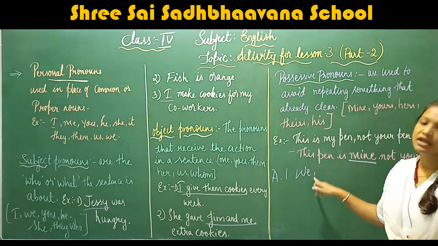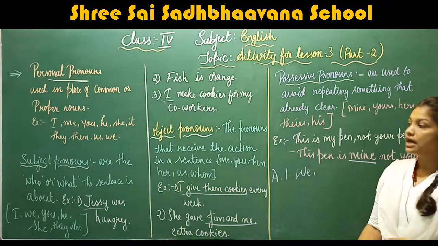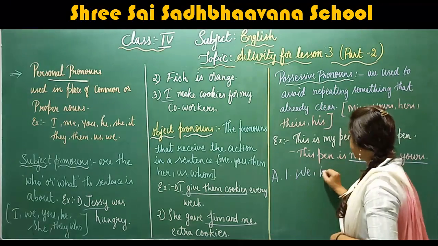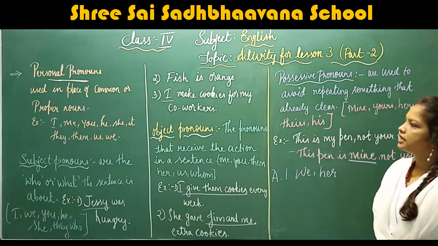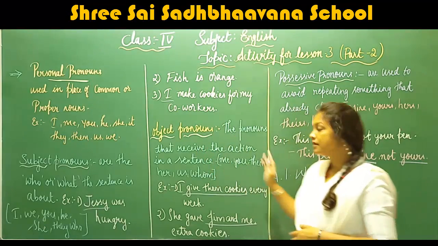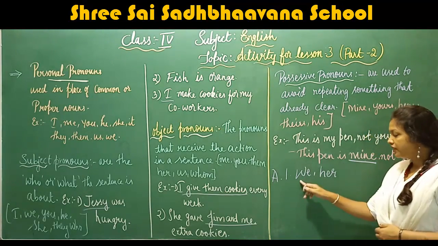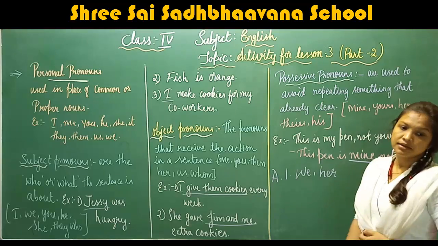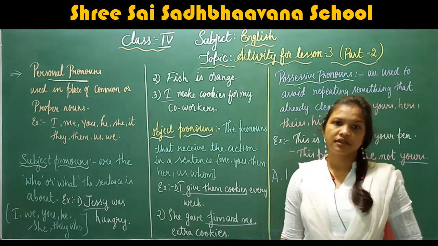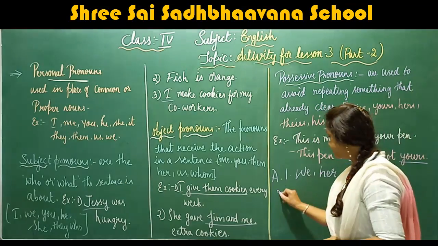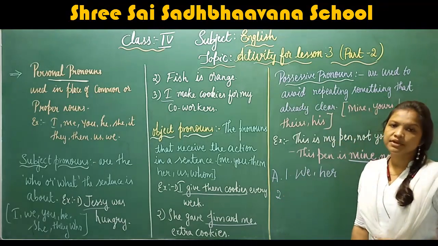So underline these words: we and her. In place of the person's name, we are using the personal pronoun her. We and her are personal pronouns. Did you understand, children, personal pronouns?